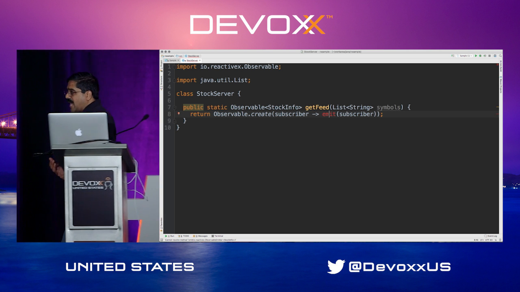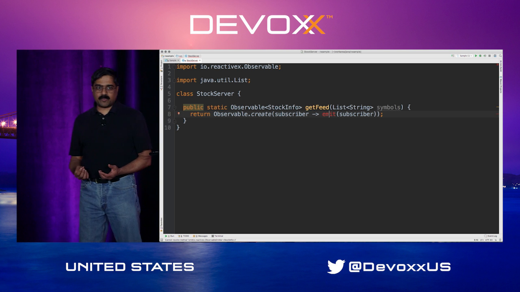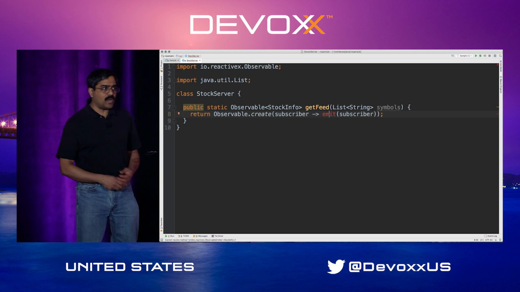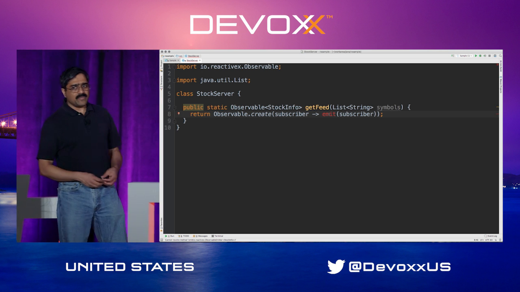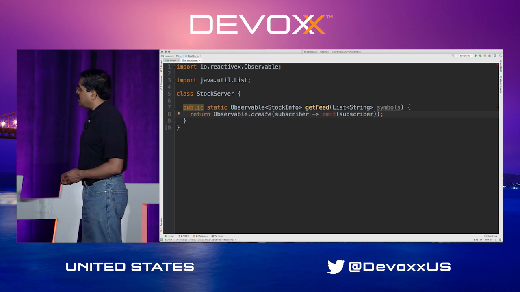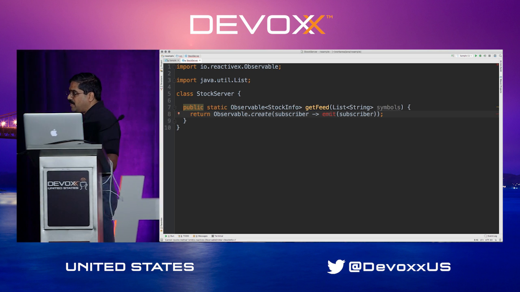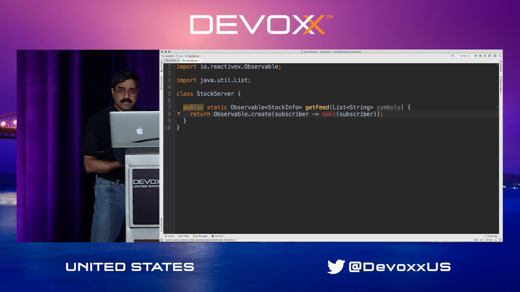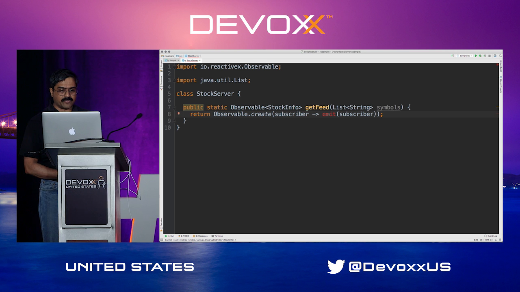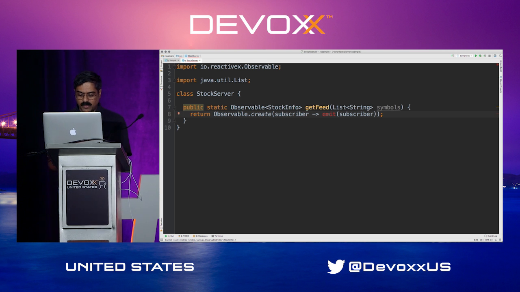On the other hand, observables have a clearly separate data channel and error channel for one, so they have a better handle on dealing with exceptions or errors for you. And the second thing, of course, is that they both are lazy, so they could be sending data at any time. They will be pushing data towards you, but the way they handle data is one of those differences, if you will, in how they deal with things.